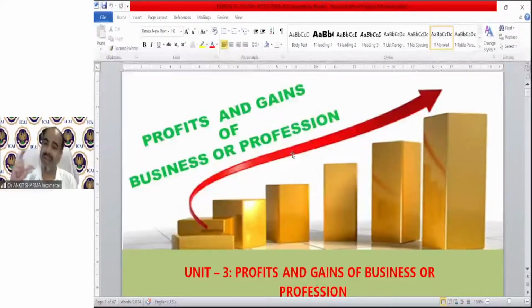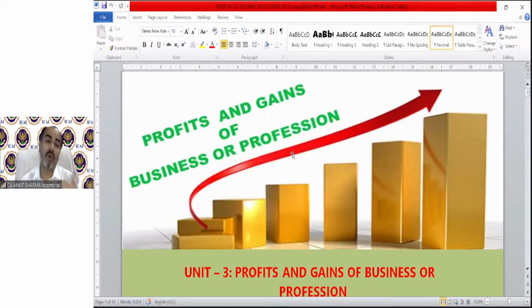So if there is a building, the income of that building will be calculated under income from house property, if it is let out or self-occupied, etc. The rental income of that will be taxable under the head income from house property. And if there is an employer-employee relationship, then the income is taxable under the head salary. So these two heads of income you have already understood. Now moving on to our head, that is profit and gains of business or profession.